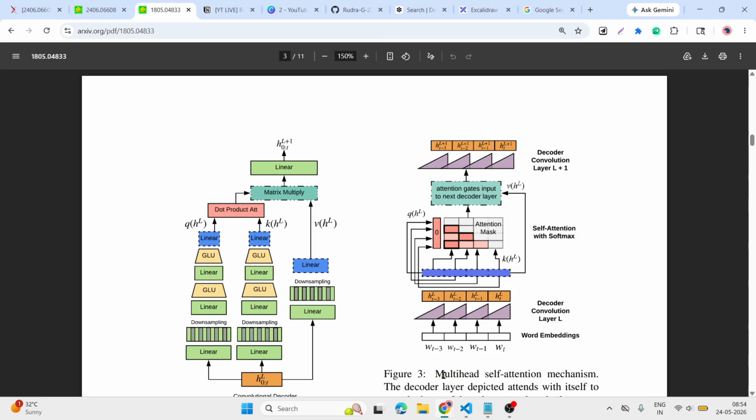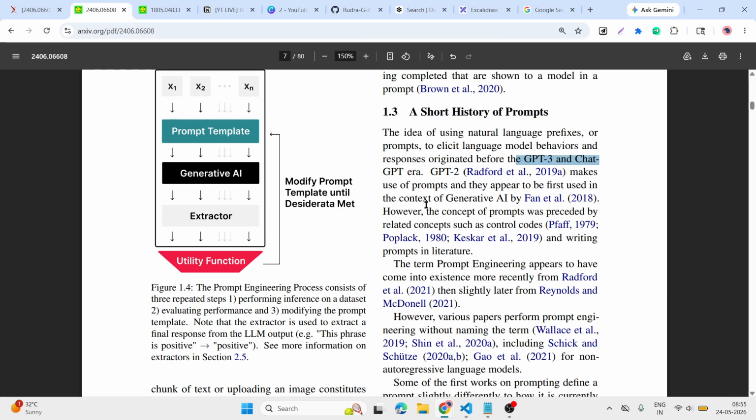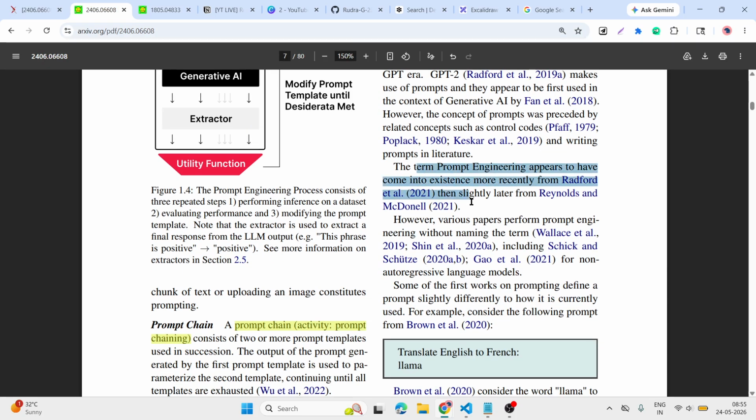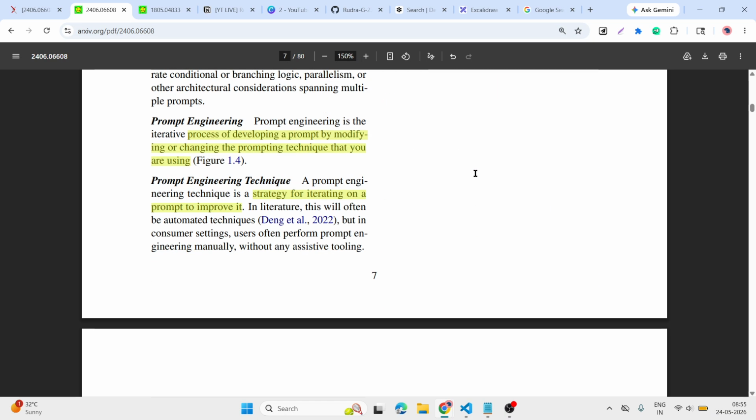It understood how to write a story. Okay, so then, after the ChatGPT era, when ChatGPT was released, everyone tried to learn ChatGPT. This is the simple story.